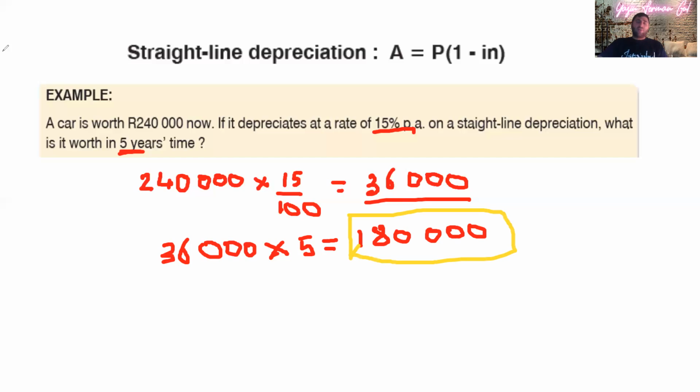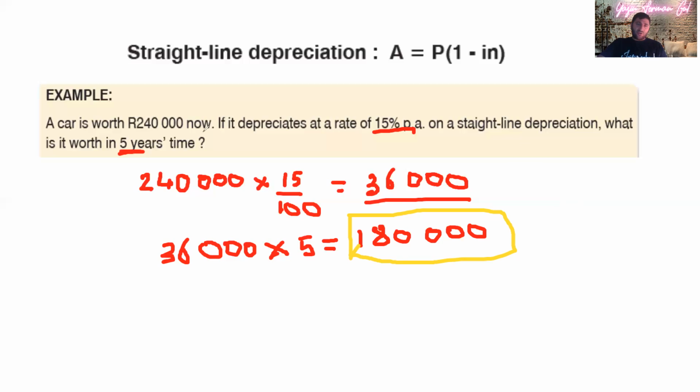Basically, I bought a car now for 240,000 rand, and this car is going to lose 36,000 of its value every year. So after 5 years, the total value it will have lost is 180,000.